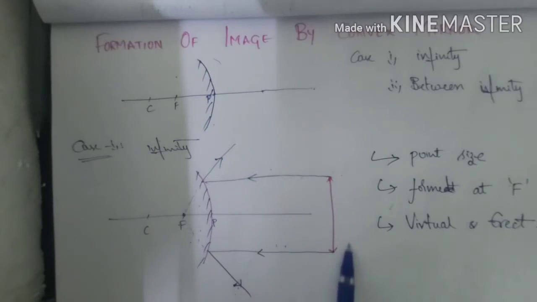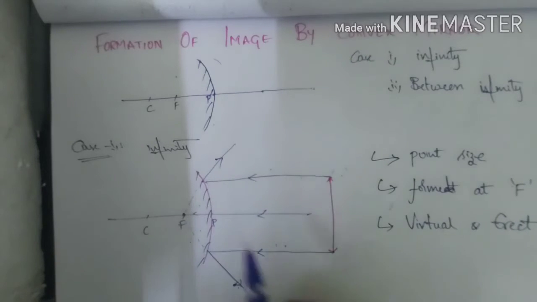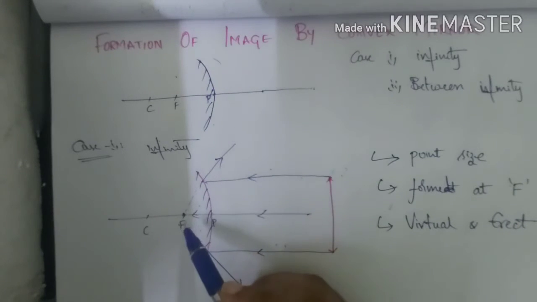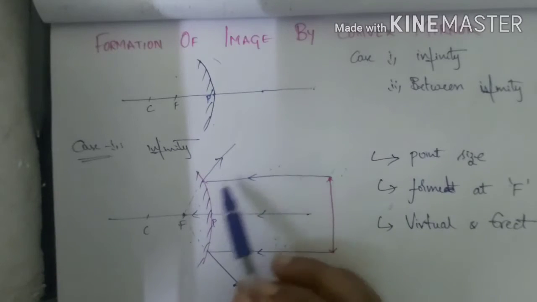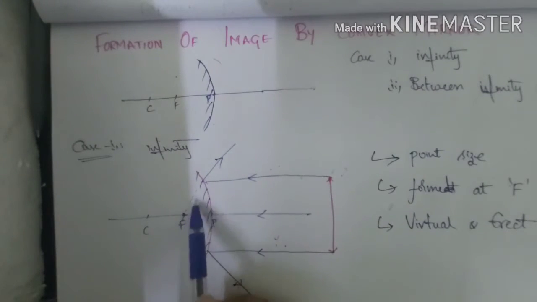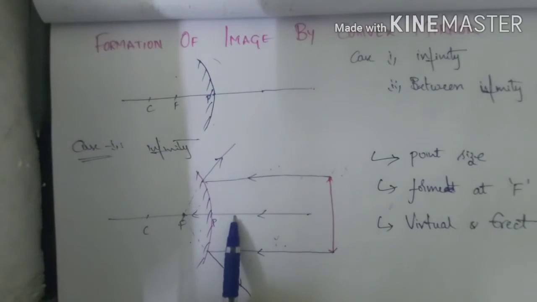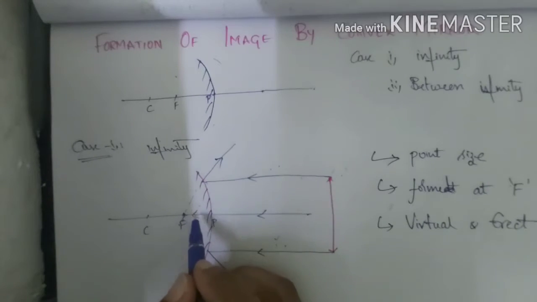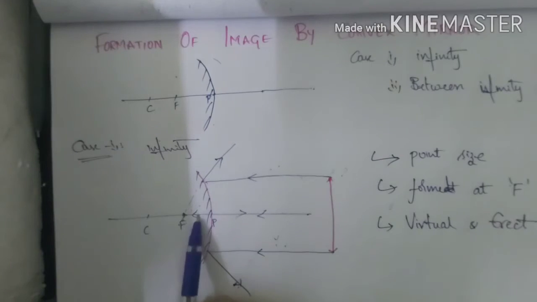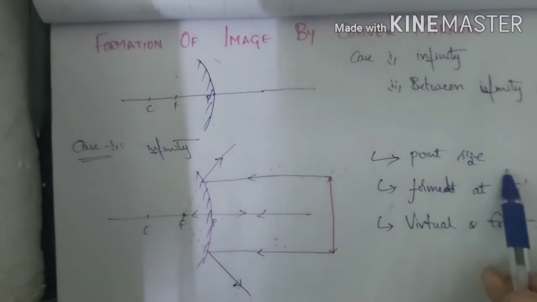When the object is at infinity, the rays passing parallel to the principal axis will appear to meet at the principal focus and get diverged as such. Since these 2 rays appear to meet over here, I am just taking my image formation over this point. If the ray is passing through the center of curvature, it retraces the path, so I am not mentioning that again. So this is the case. The image will be formed exactly at the focus but behind the mirror, which is diminished or point sized, virtual and erect. Let's see case 2.